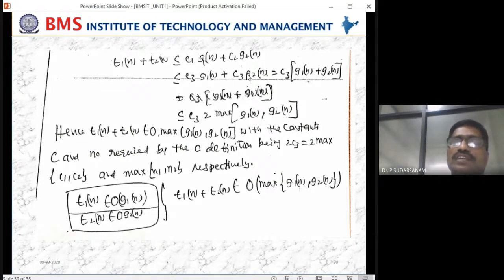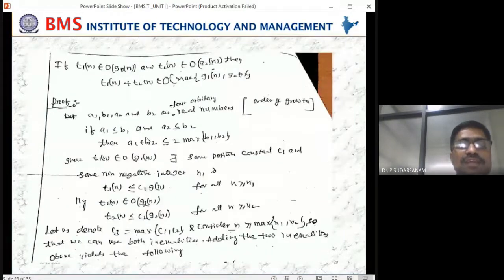Now that is equal to C3, which is common, times G1 of n plus G2 of n. We got this equation out of this. Once you get C3 times G1 of n plus G2 of n, now you see here, A1 plus A2, according to this definition.